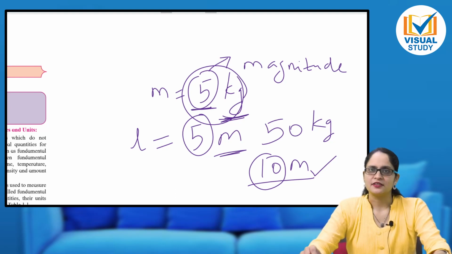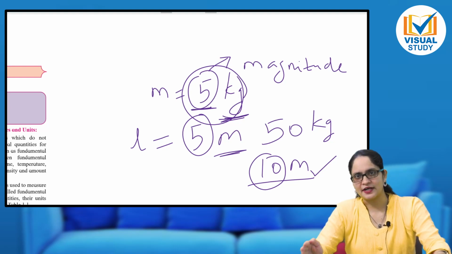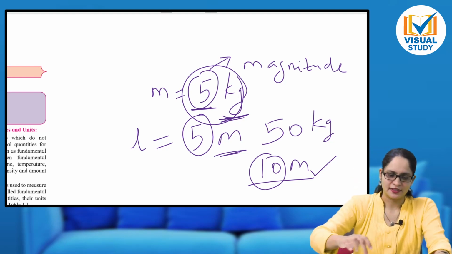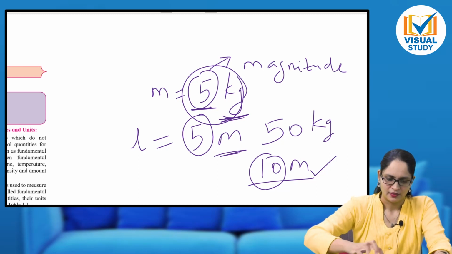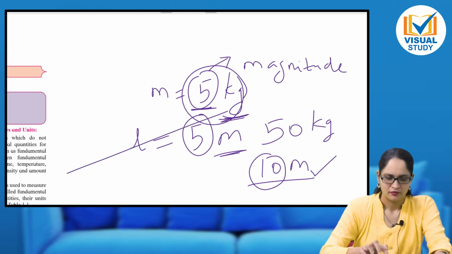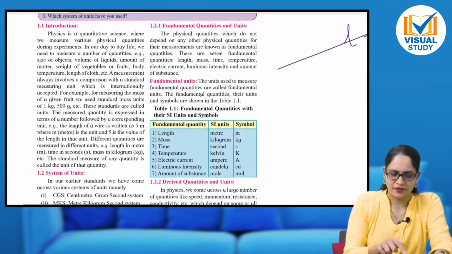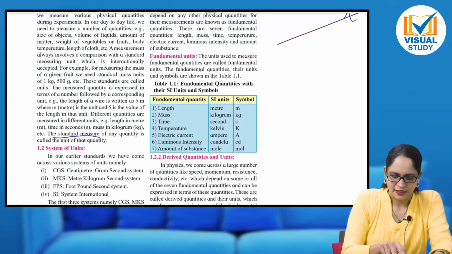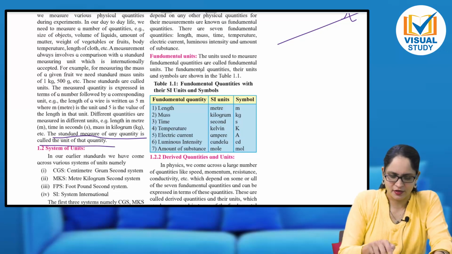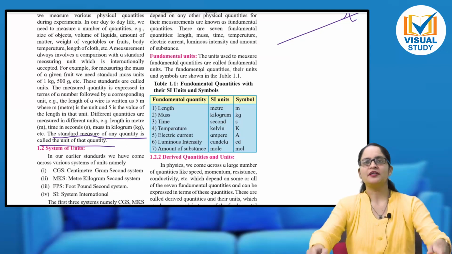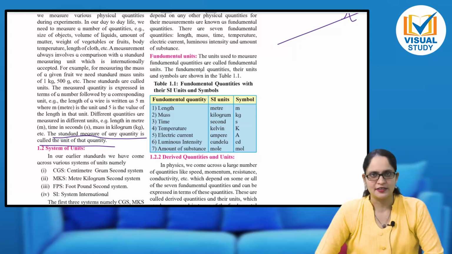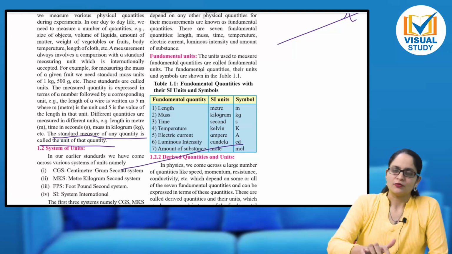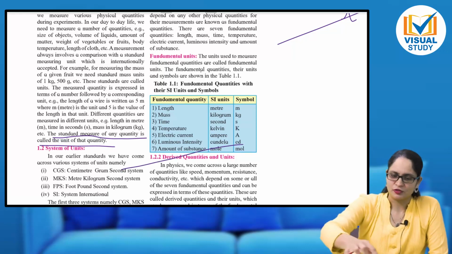I always need a standard. So unit means a comparison. We are comparing to a standard quantity, to some standard which we have decided. You can see the definition in the textbook also. See, I'll show it to you. The standard measure of any quantity, let me underline it. The standard measure of any quantity is called the unit of that quantity. So meter is a standard measure that we have decided to measure the length. That's it. So let us see now the types of units, different systems of units.